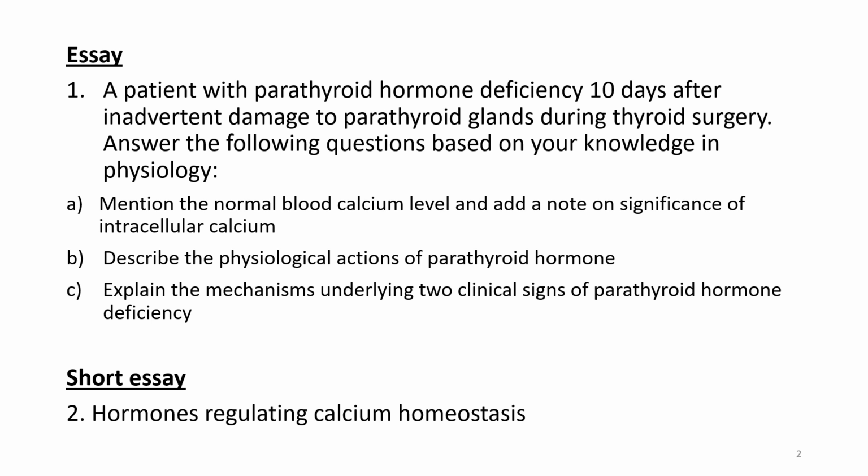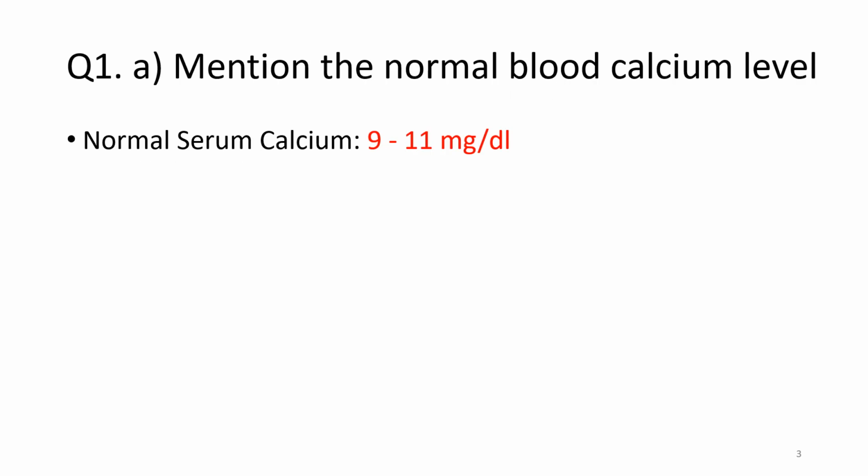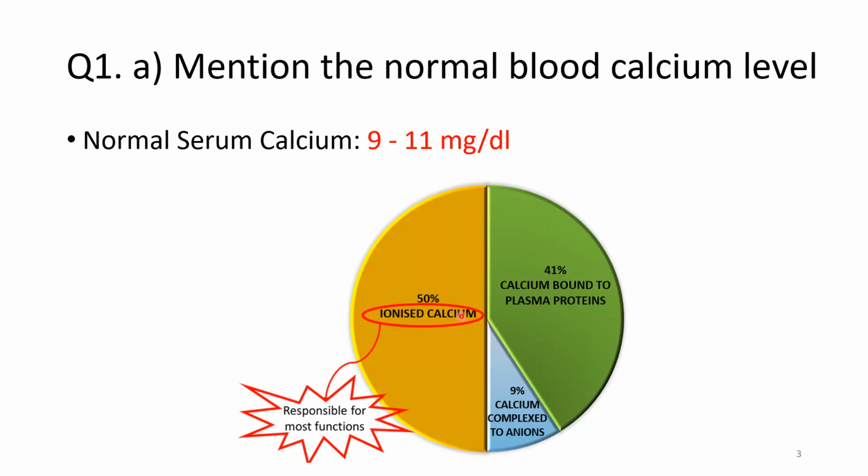Or the question can be hormones regulating calcium homeostasis. Let's go through the questions one by one. So the normal serum calcium level is 9 to 11 milligram per deciliter, and 50% of it is ionized calcium, 41% is bound to plasma proteins, and 9% is complexed to anions. This 50% ionized calcium is responsible for most of the physiological actions of calcium.